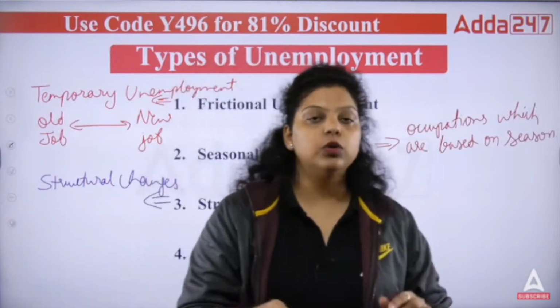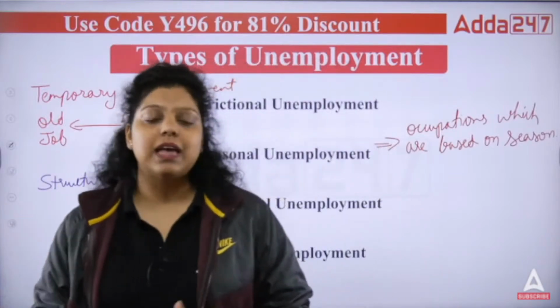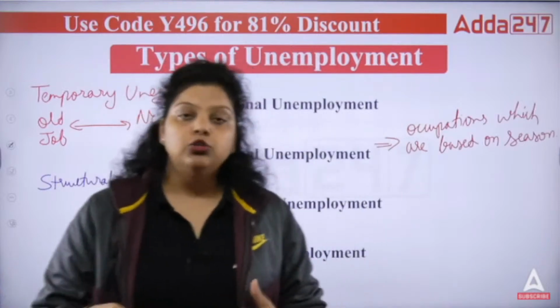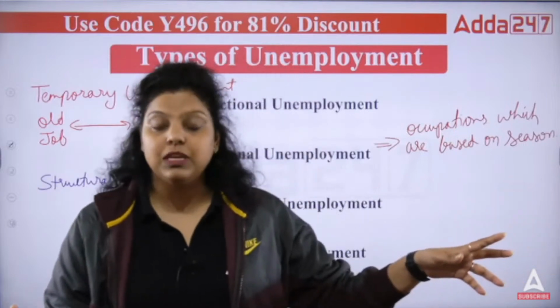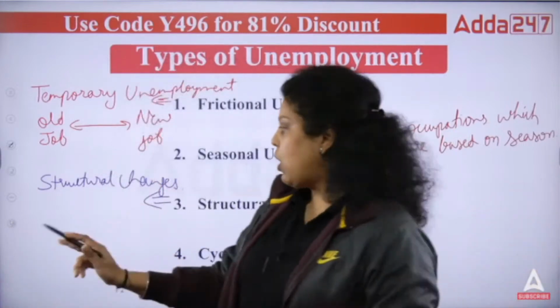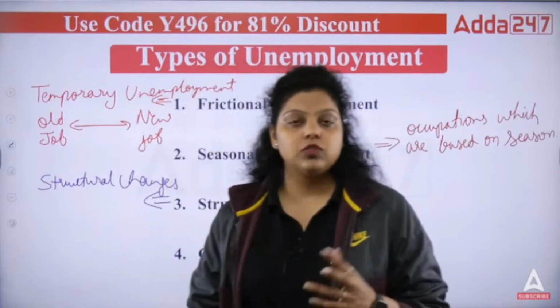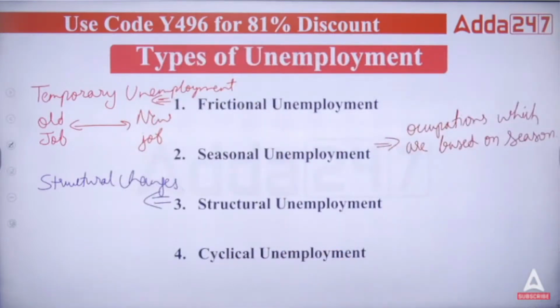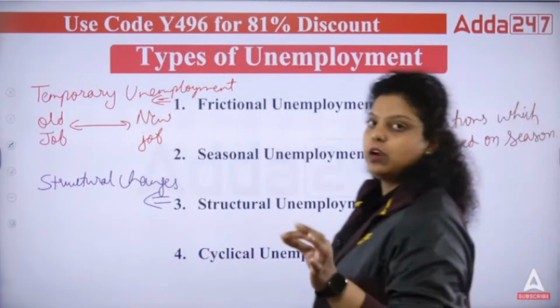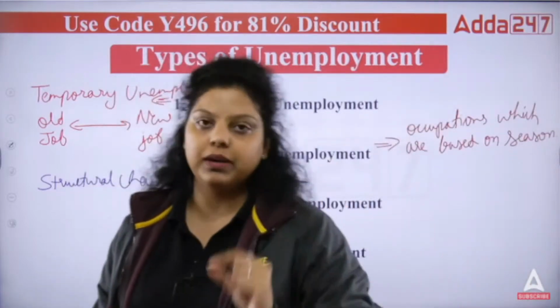They were not skilled in how to use the computer, how to make an Excel sheet or how to make a PowerPoint. So there were people who wanted the job, and there were job opportunities available in the companies, but they were not getting the job because the structure of the market had changed. The structure of the economy had changed. That is known as structural unemployment. So whenever the structure of the economy changes, that will be known as your structural unemployment, right?